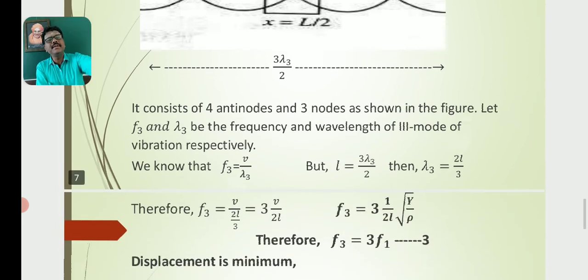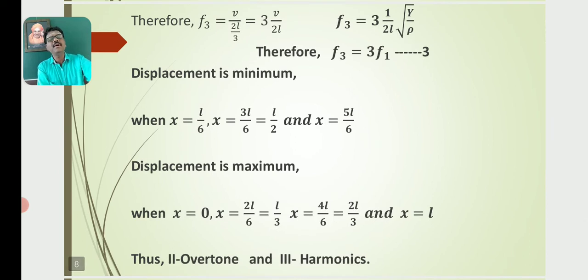Then substituting in the above equation, we will get F3 is equal to V by 2L by 3, which is equal to 3 into V by 2L. Then further F3 is equal to 3 into 1 by 2L root of Y by rho, where V is equal to root of Y by rho, where Y is Young's modulus of the material and rho is the density of the material of the rod. F3 is equal to 3 into 1 by 2L root of Y by rho, which gives the frequency of the third mode of vibration.